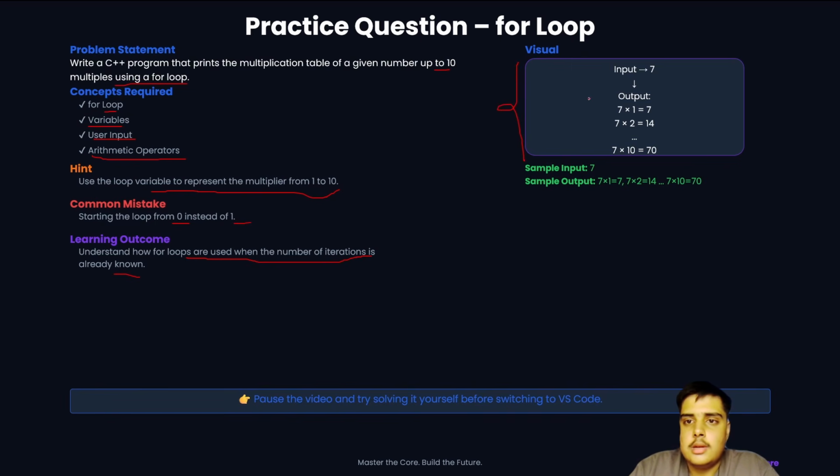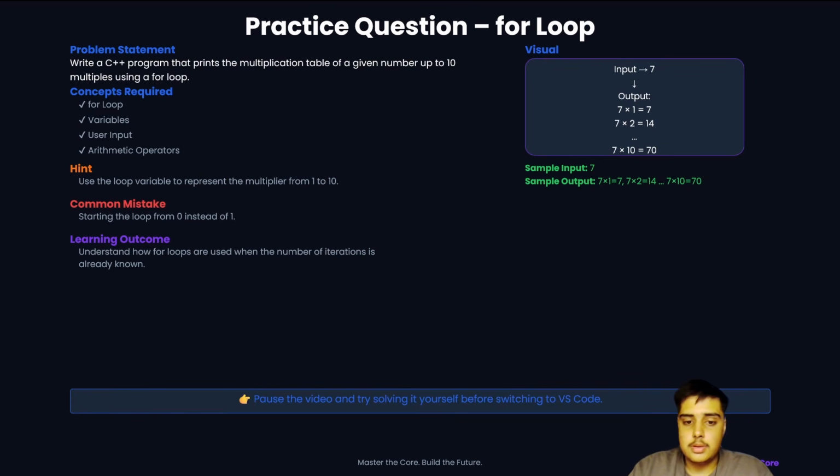Here is a visual. If the input is 7, the output should be 7 into 1 is 7, 7 into 2 is 14, up to 10, till 70. So pause the video and try solving it yourself before we switch to VS Code.